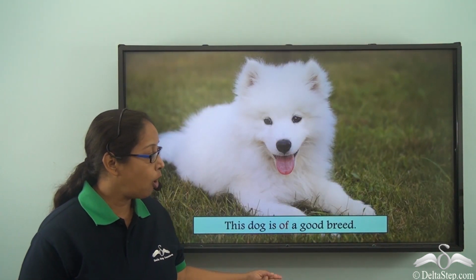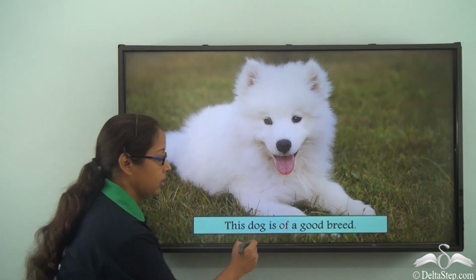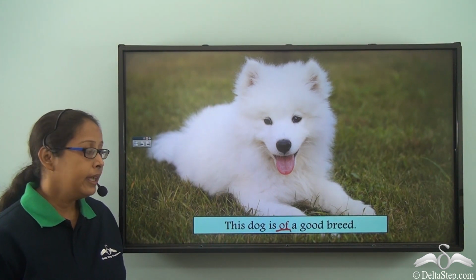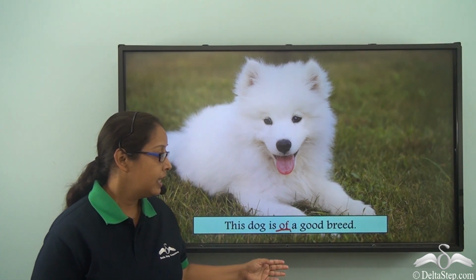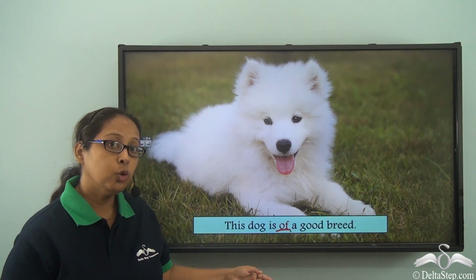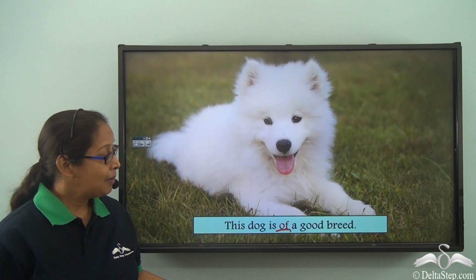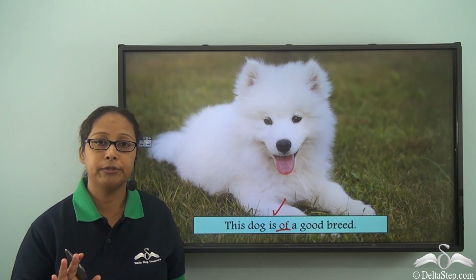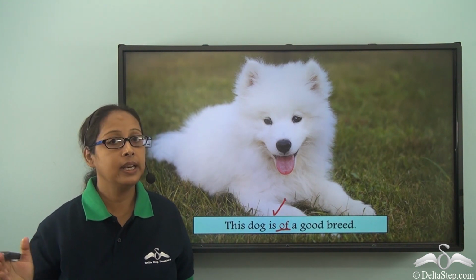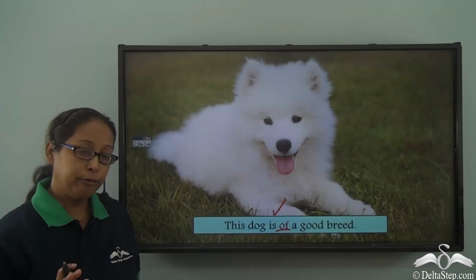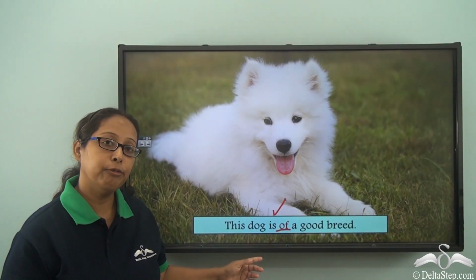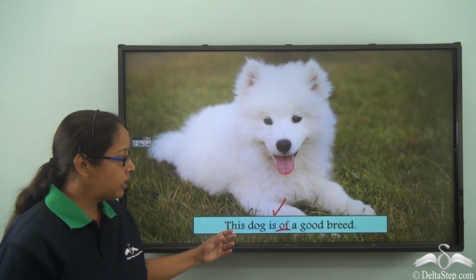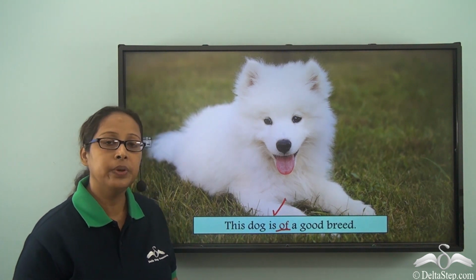This dog is of a good breed. So here again, of is a preposition. And can we say this dog is containing a good breed? Do we mean that? No. But we can see that we are talking about the same preposition, we are talking about of. Now we have learnt in other sentences how we can use of. This is another usage of of. Of in this sentence means that it belongs to. So this dog belongs to a good breed.